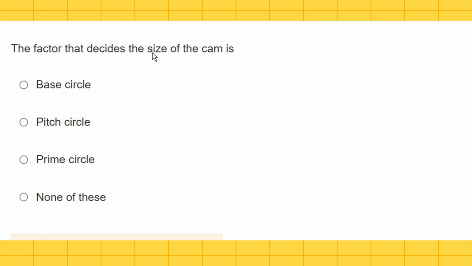The factor that decides the size of cam is base circle, pitch circle, prime circle, none of this. The factor that decides the size of cam is base circle.